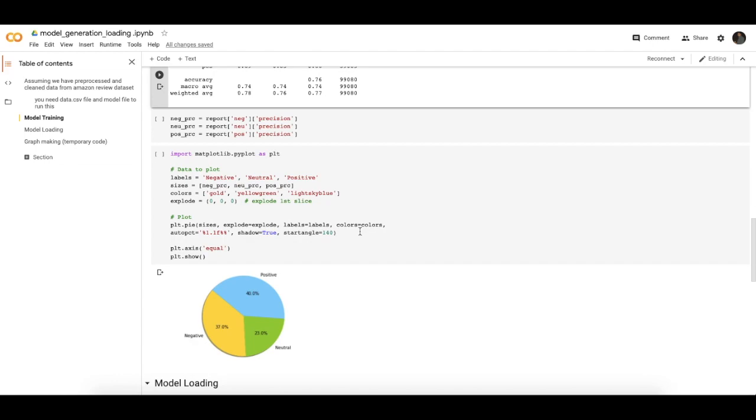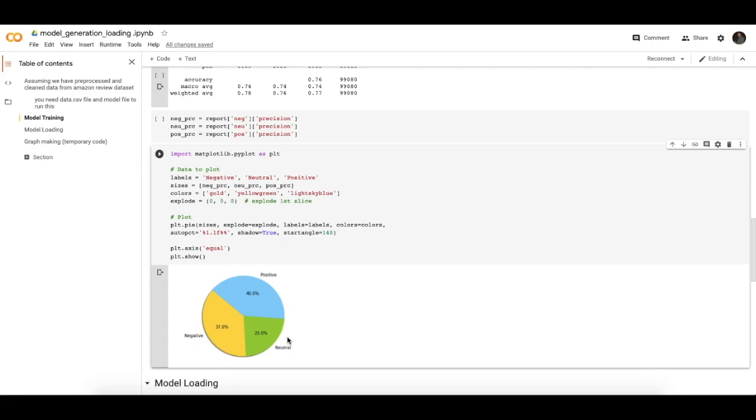With the compression of data, we have 40% positive value, 23% neutral value, and 37% negative value, as shown here.